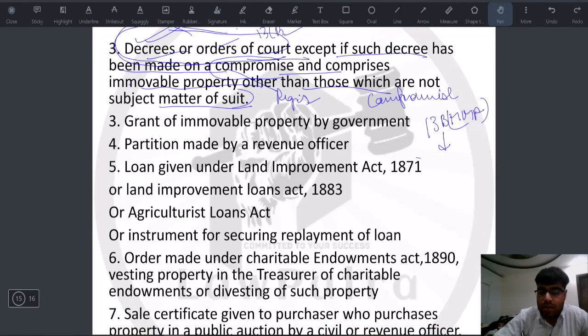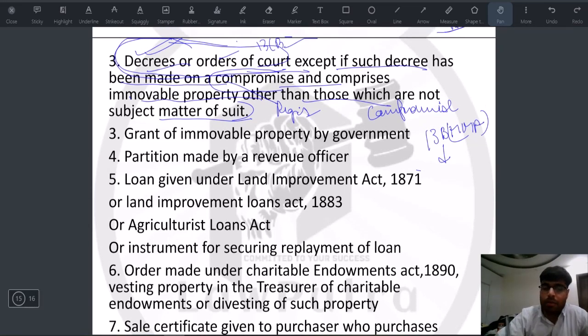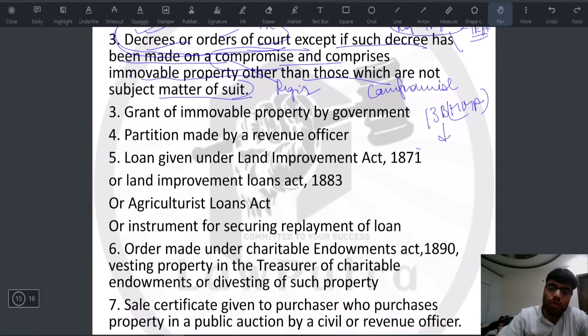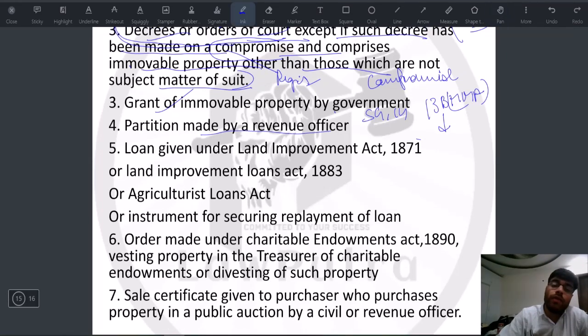Okay, now just for your understanding, do look for provisions which deal with registered documents under the Indian Evidence Act, that means how registered documents are admissible. Look for that section, and what kind of presumption they raise if a document is registered. Then again, if government grants you immovable property, no registration is required, be it state government or central government. Then again, partition made by a revenue officer.